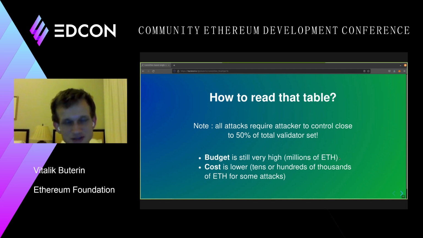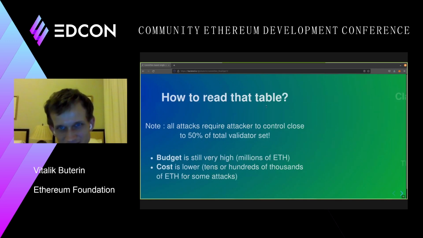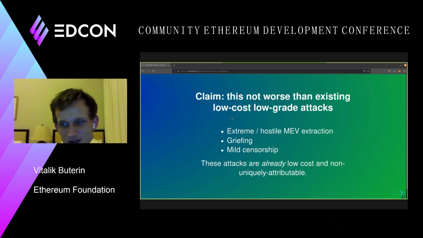The cost is lower, but I claim that the cost being lower is okay, because even in the current beacon chain, there are a lot of these low-cost, low-grade attacks, attacks that do not cost a huge amount, and that do not cause a huge amount of pain, but that still cause a pretty large amount of pain.